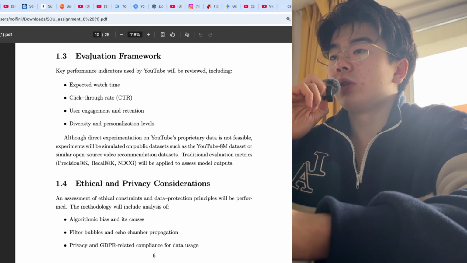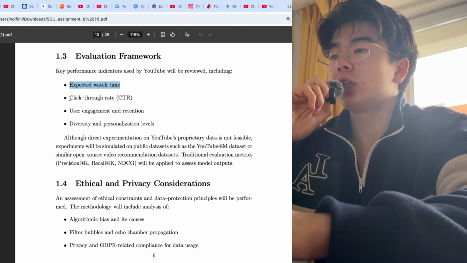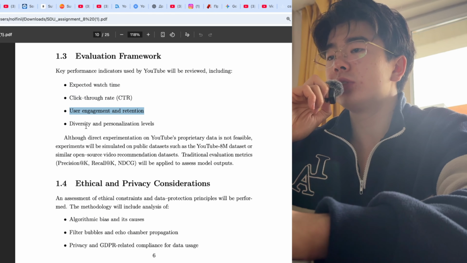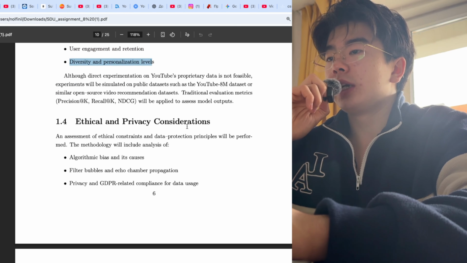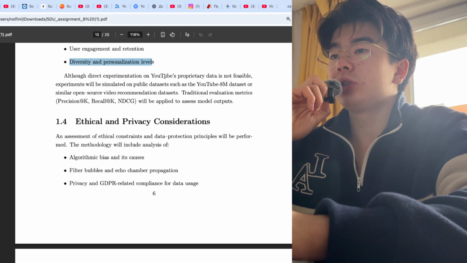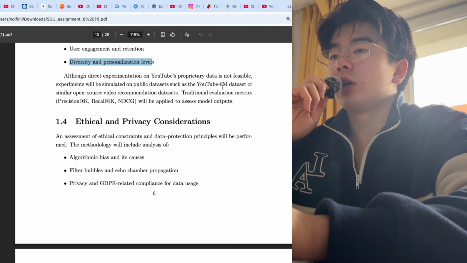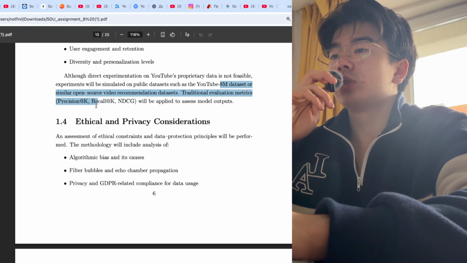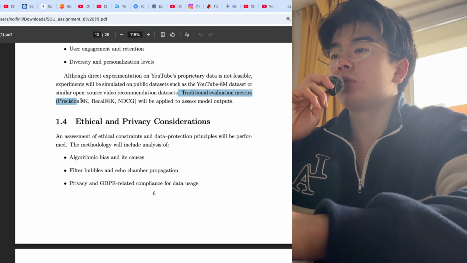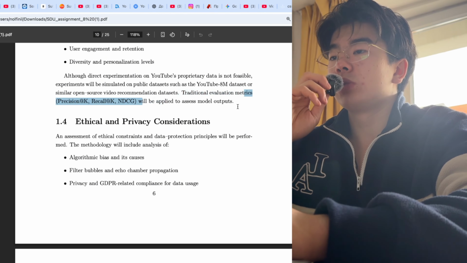Also, here is the evaluation framework. Here we have expected watch time, click rate, user engagement and retention, and diversity and personalization levels. Although direct experimentation on YouTube's proprietary data is not feasible, experiments will be simulated on public datasets such as the YouTube-8M dataset or similar open source video recommendation datasets. Traditional evaluation metrics will be applied to assess model outputs.